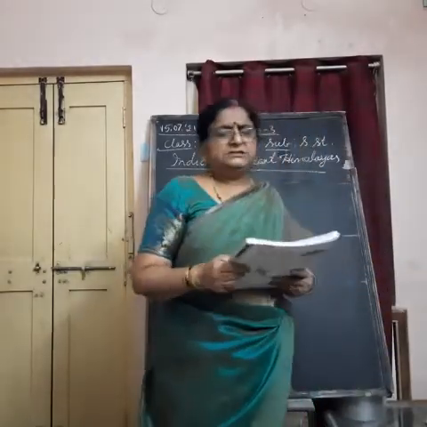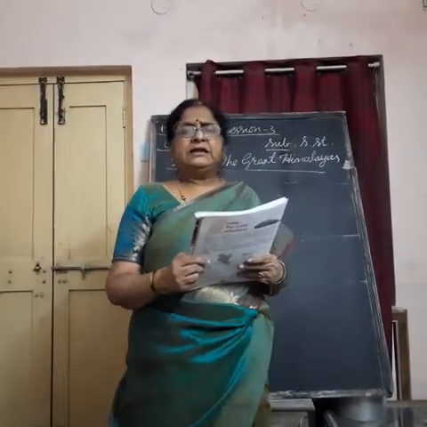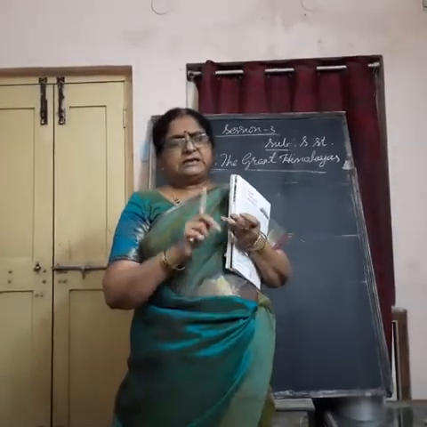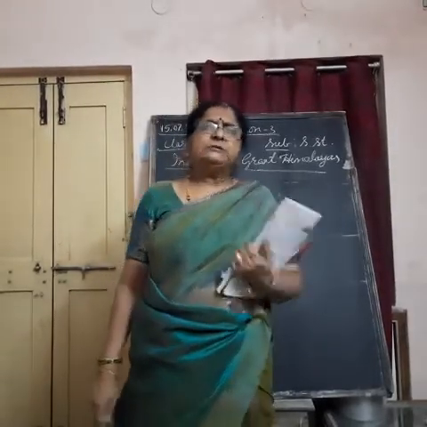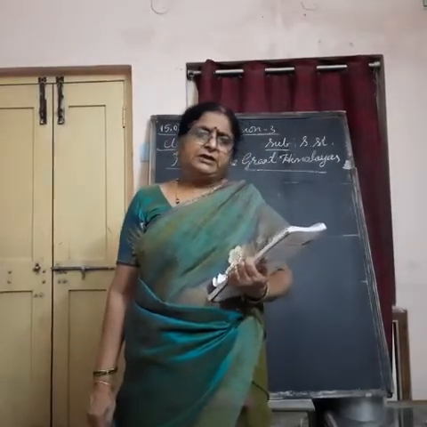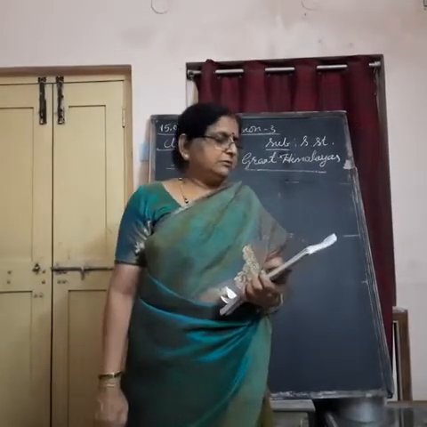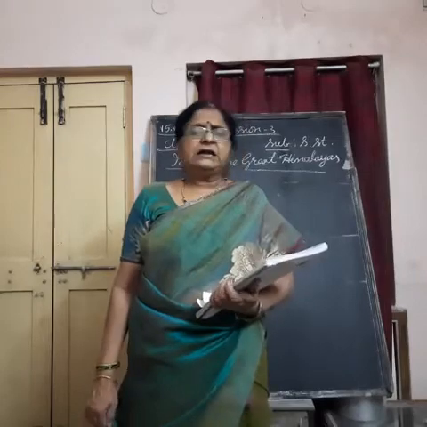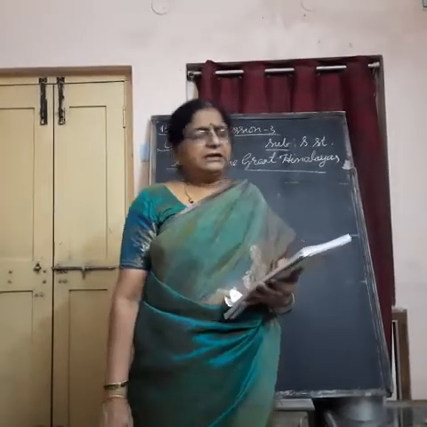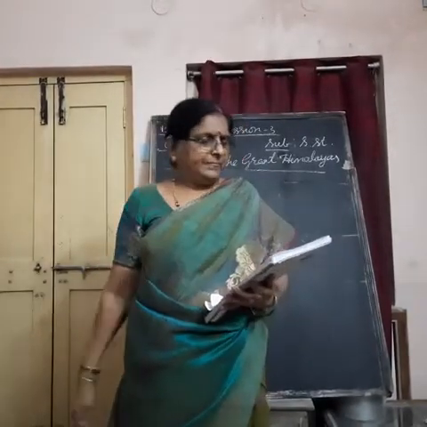They are Kanchenjunga, Nanga Parvat, Nanda Devi, etc. Kanchenjunga, Nanga Parvat and Nanda Devi are the other high peaks in the Himalayas, which are in India.